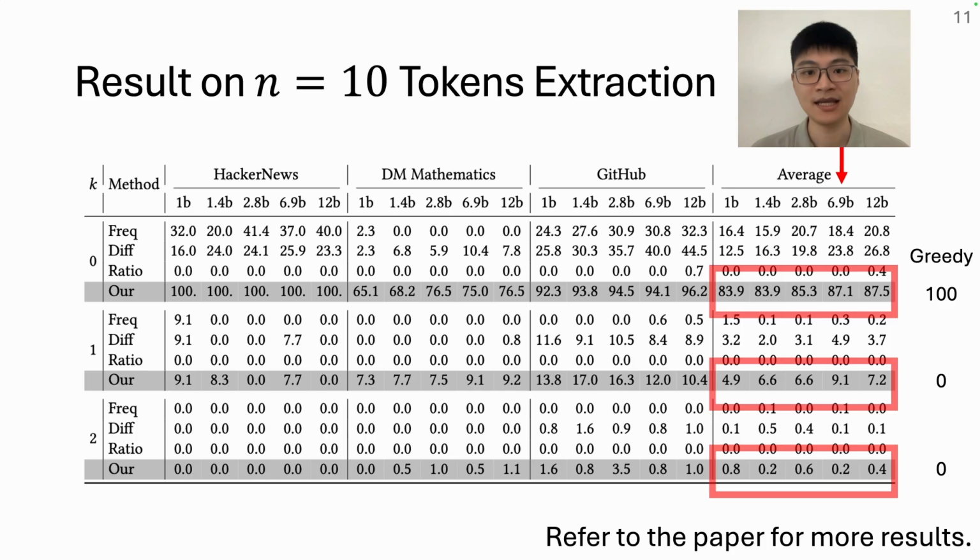Here is the setting. 10 consecutive tokens, autoregressive, no ground truth at inference. Each row of K is a different claim. From 0 to 2, the data changes from fully memorized to less memorized by the model. Start with K equal to 7, we get around 87% accuracy. And I want to be direct here, greedy gets 100. By definition, these are exactly the sequences greedy solved. We lost 30 points because we don't know K in advance, and we don't know where the error is.